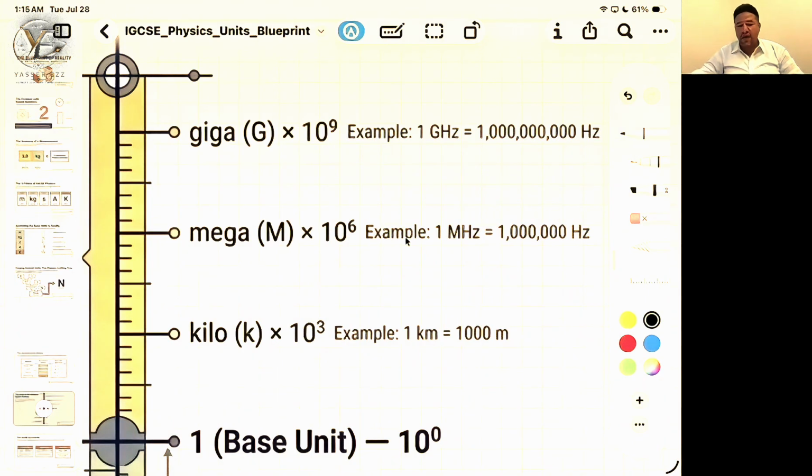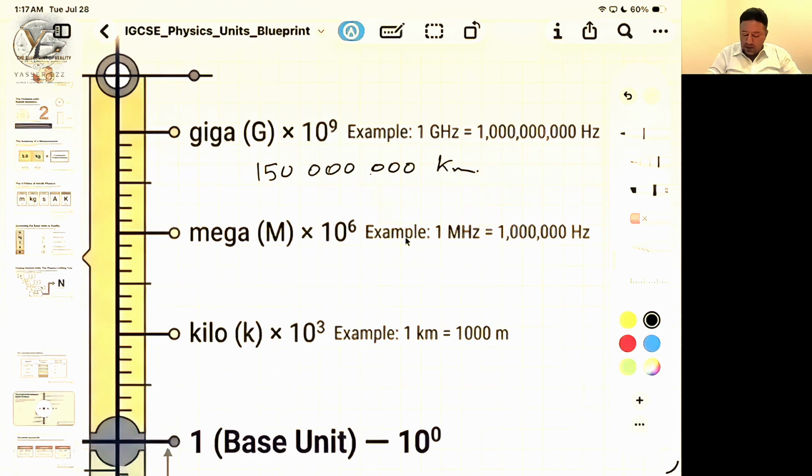And we have mega, and we have giga. Mega is 10 to the power of 6, 1 million. Instead of writing 1 million with 6 zeros, we write a capital M beside the hertz: 1 megahertz. 1 gigahertz is 1 billion hertz, 10 to the power of 9. For example, the average distance between the Earth and the Sun is 150 million kilometers.